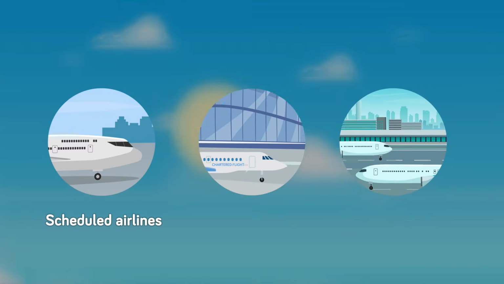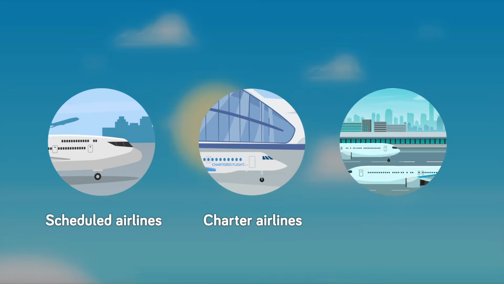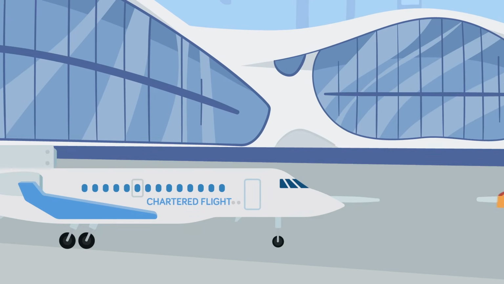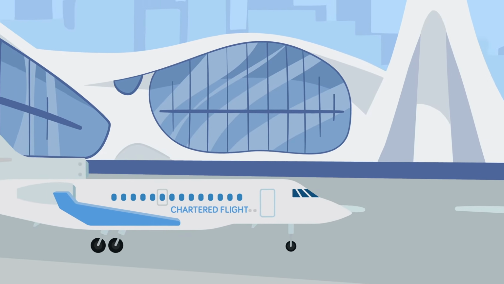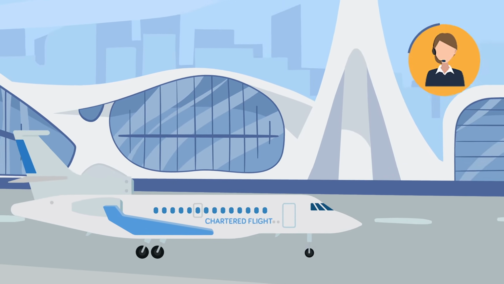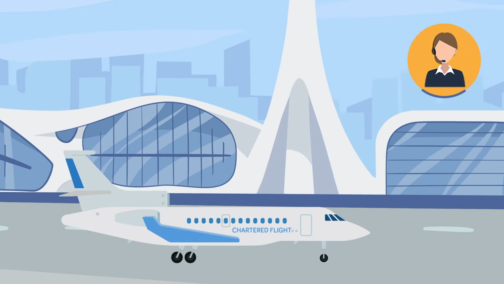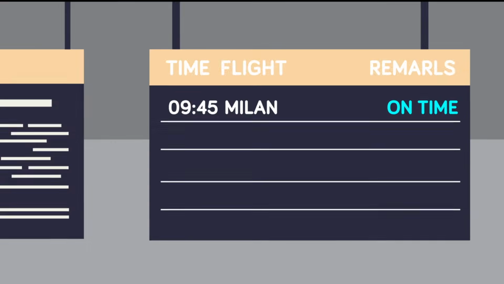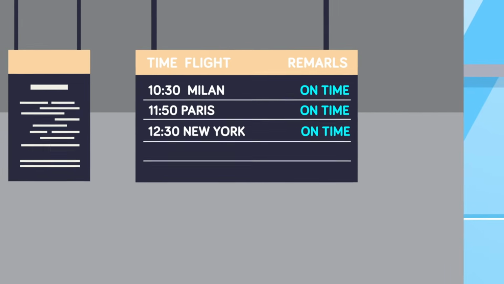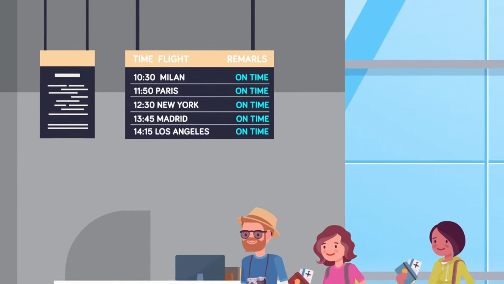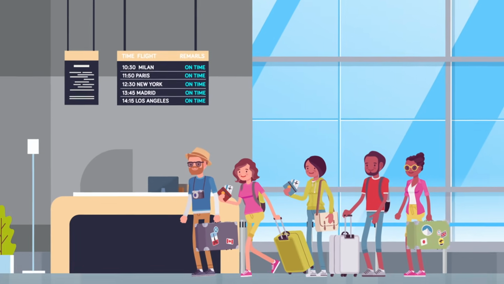The second type of airline is a charter airline. A charter airline is an airline that works on an ad hoc basis. A bit like a taxi service, charter airlines only operate when they are required. As such, if there is not the demand to warrant the flight operating, the flight will not take off. Charter airlines will often change flight times or change the number of flights that they operate based on demand. The more people that want to take the flight, the more flights that they will likely operate, and vice versa.